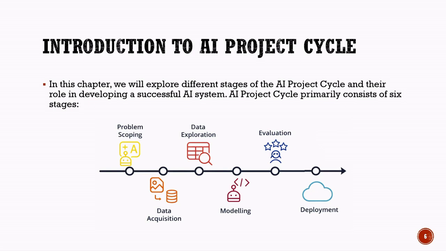The final stage is deployment. After successful testing, the AI model is deployed for real world use so that people can use the AI solution effectively. These 6 stages work together to create reliable and efficient AI systems.